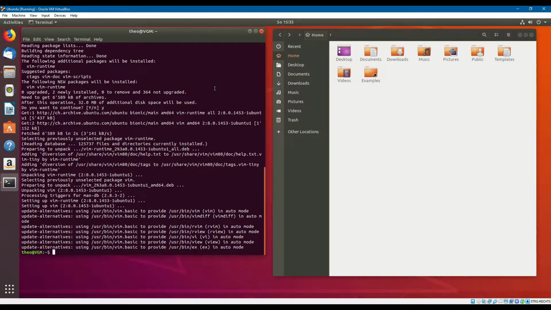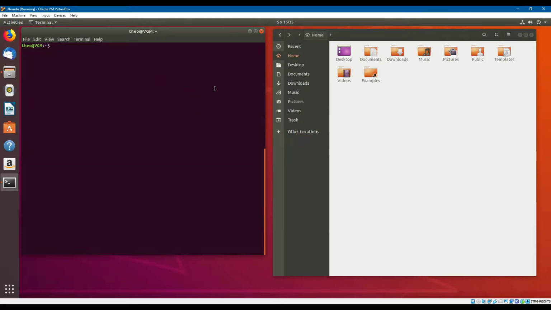So it is ready. You can clear your screen, and then we can see some other commands like lsb_release -a, so you can see the version of the operating system that you use, or uname, and you can see the whole version, the whole image of the Linux that you use at the moment.